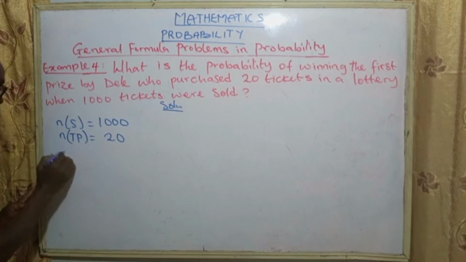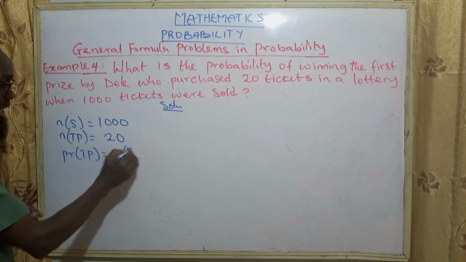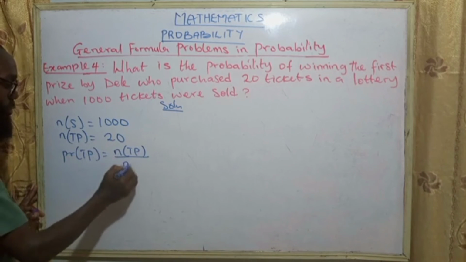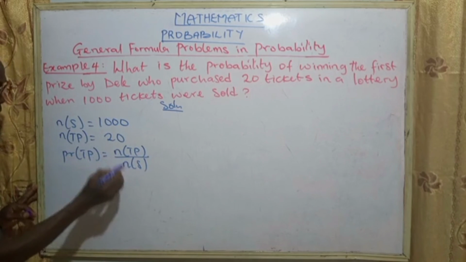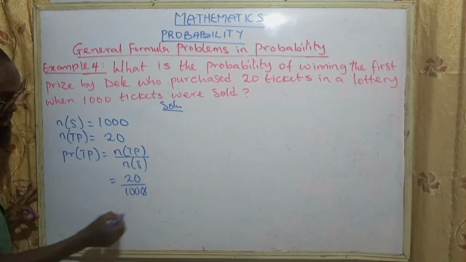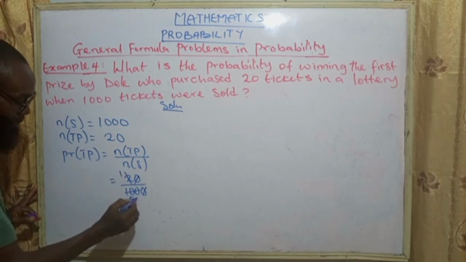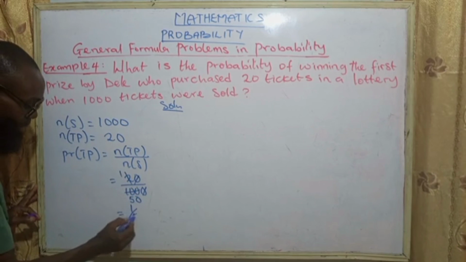Now, the probability of ticket purchased is equal to the number of tickets purchased over the total number, which is 20 over 1,000. 0 cancels 0. 2 goes into 2 once, and 2 goes into 10 five times, giving 50. So we have 1 over 50.